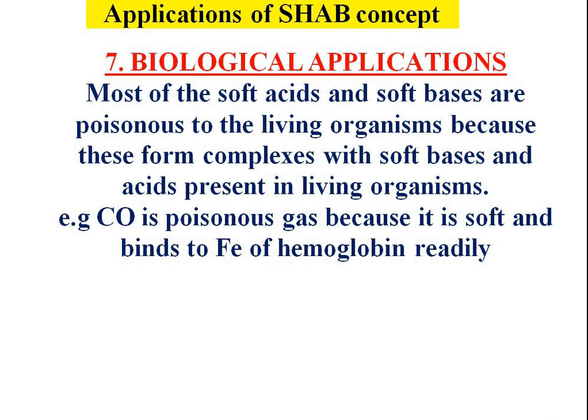If in the atmosphere there is a sufficient concentration of carbon monoxide, then it has more tendency to bind with the iron of hemoglobin as compared to oxygen. So it is a poisonous gas. If carbon monoxide is present in the atmosphere, then carbon monoxide is transported by hemoglobin instead of oxygen in the blood to different parts of the human body. So it is a poisonous gas. These are some applications of the soft and hard acid base principle.